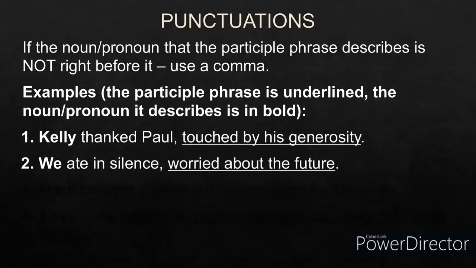We ate in silence, comma, worried about the future. Now, worried is a past participle since it is ending in ed, and it is modifying the pronoun we. We were worried about the future. So we is here, worried about the future is here, and it is not right before it. So there would be a comma after we ate in silence.